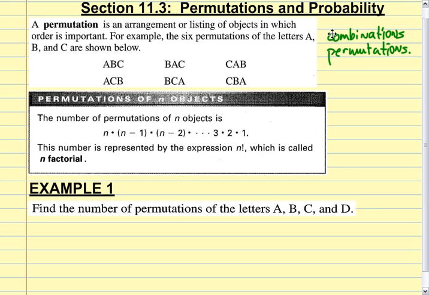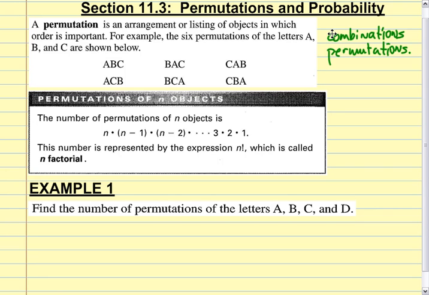Let's say that we had 10 people in a race. And I wanted to know, before the race happened, how many different ways could we have a first, second, and third place? We got 10 people running. How many different ways can we have first, second, and third? Well, first of all, there are a lot of ways. I'll show you in a moment how we'll figure that out. But my question to you is this. Raise your hand. Does the order of the three people who come in first, second, third, does order matter?